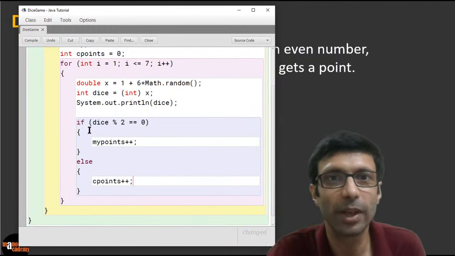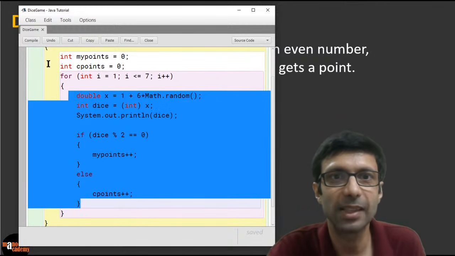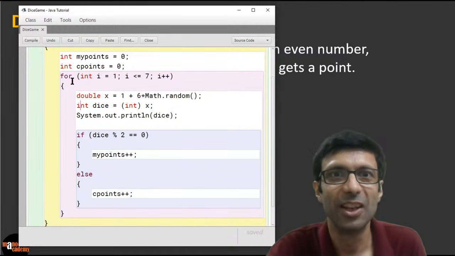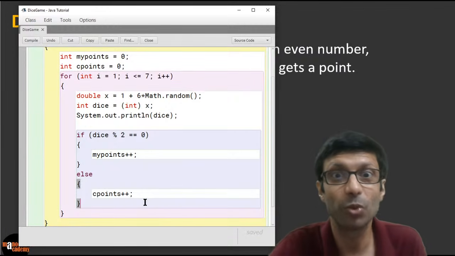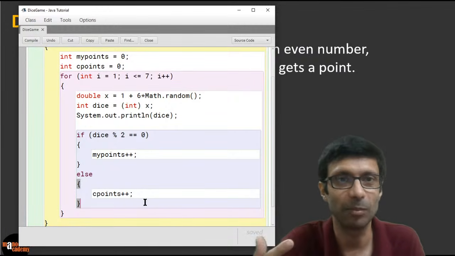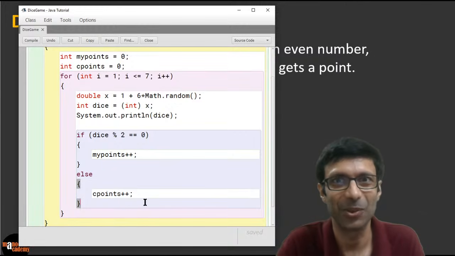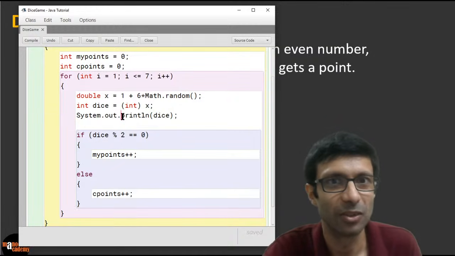So what are we doing in this looping? Some of you are asking, can you explain looping? Very simple. We are basically running all this code inside this for loop. Can you guys see this pink highlighting here? This is our for loop and all this code is going to be run in that. Why? Because we want to play the dice 7 times. We have to run that random number 7 times here, and every time it will be printed out. So guys, you can see the dice is being printed out.